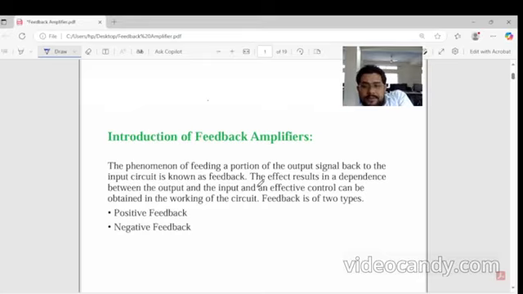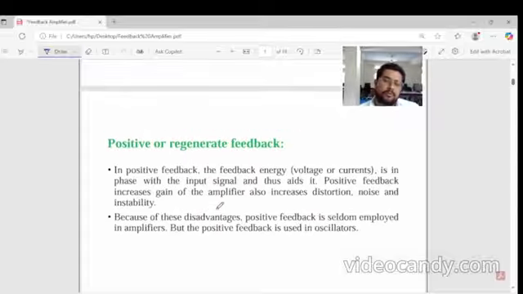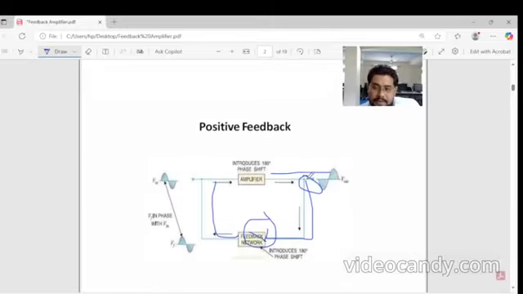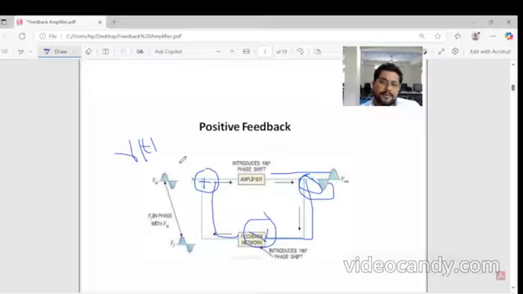Feedback is of two types: first positive feedback, second negative feedback. We will discuss them one by one. What is positive feedback? In positive feedback, the feedback energy can be positive or negative. In positive feedback, the output coming from here will be added to the input, so we can write RT plus the feedback signal.